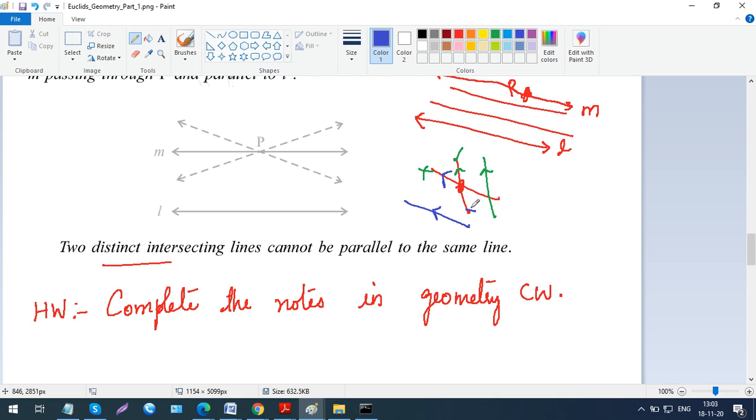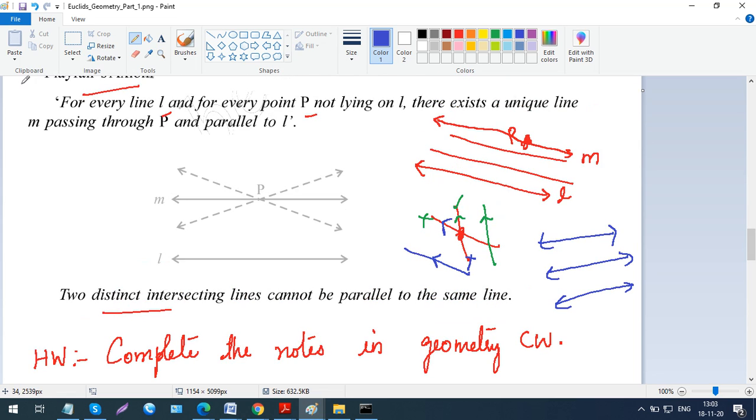So you can't draw a line parallel to both the intersecting lines. If two lines are intersecting, then you can never draw a line parallel to both of them. You can just draw one line parallel to any one of them. Only if both lines are parallel to each other can you draw a line parallel to both of them. Understood? So Euclid's fifth postulate can be written in these two ways.